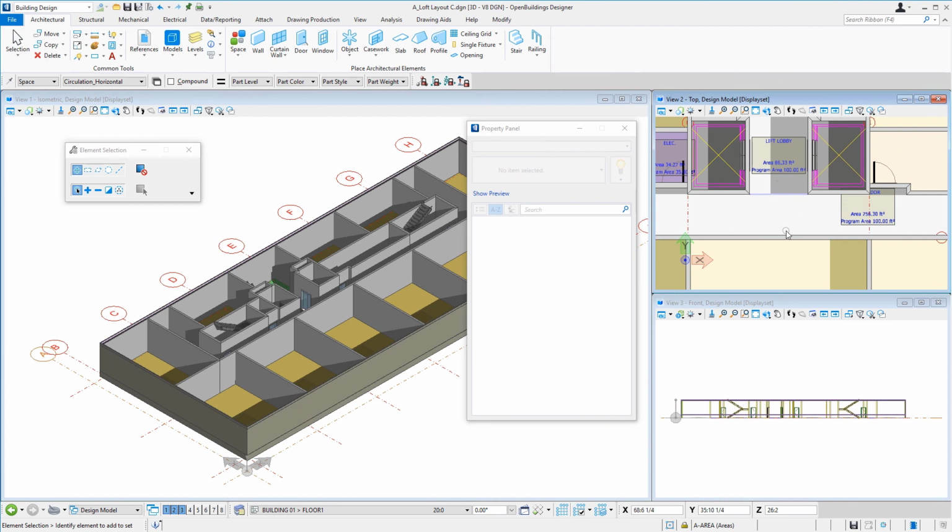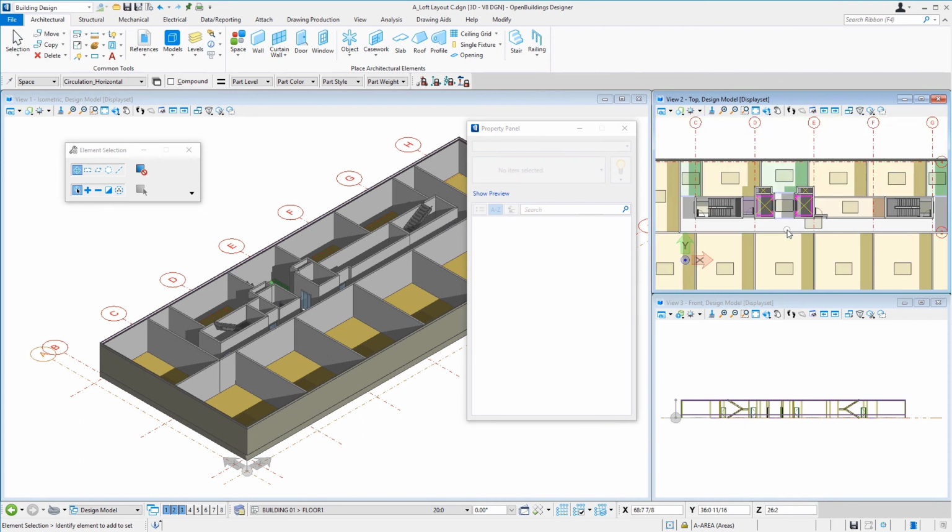So now we have all the areas placed in our plan. They are associative, so as we move walls around, those spaces will update with them. And in the next session, I'll show you how to modify the ceiling height of a space now that it's been placed.